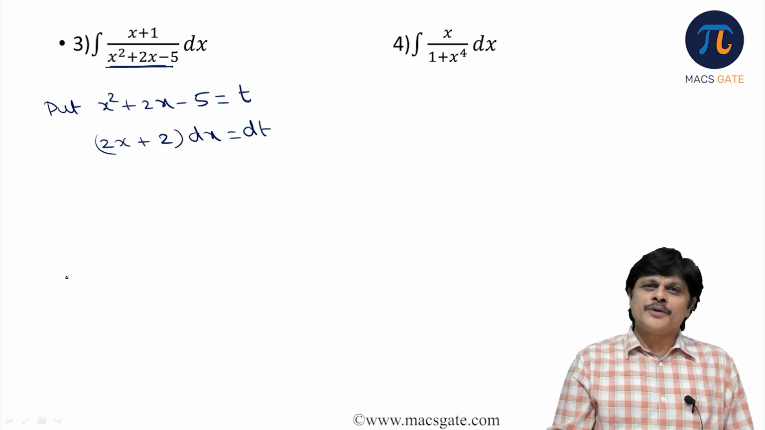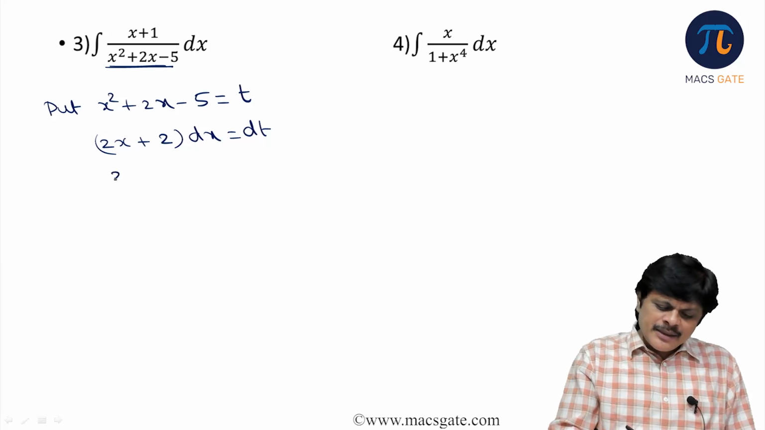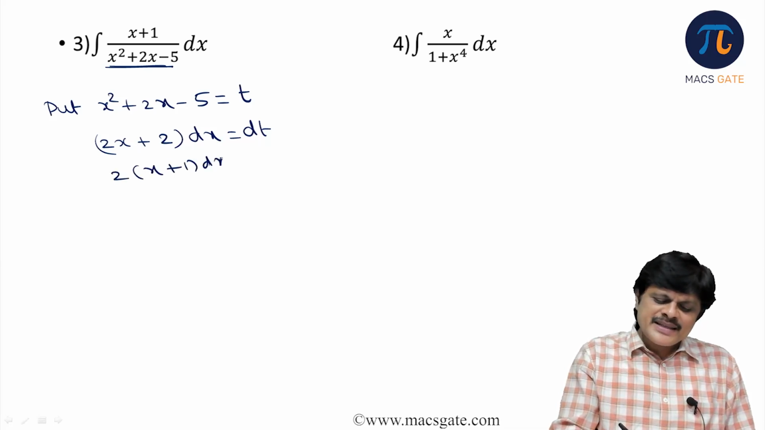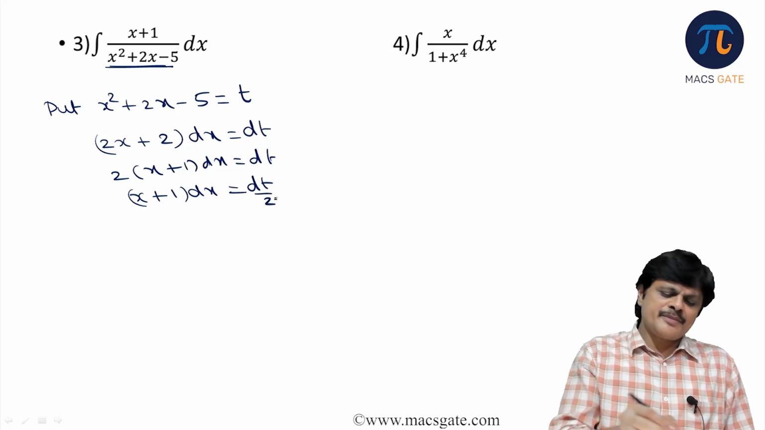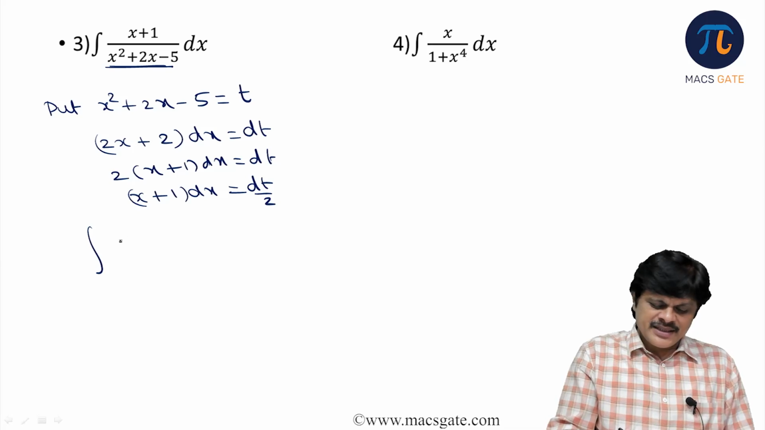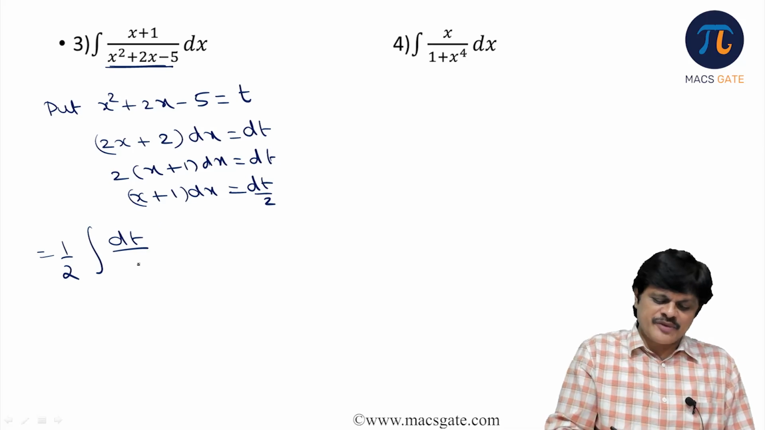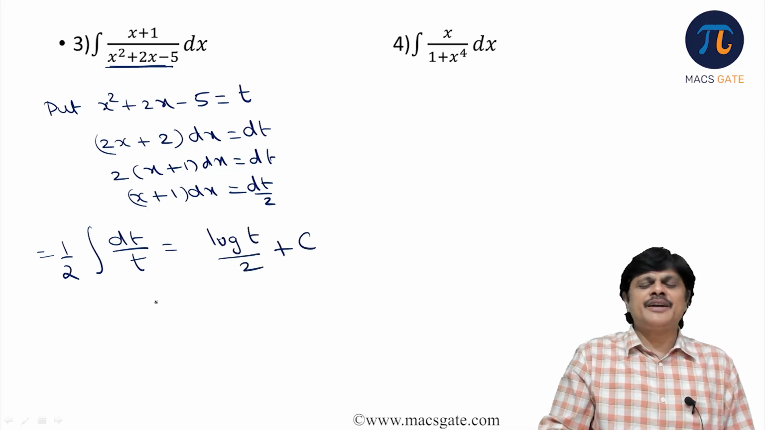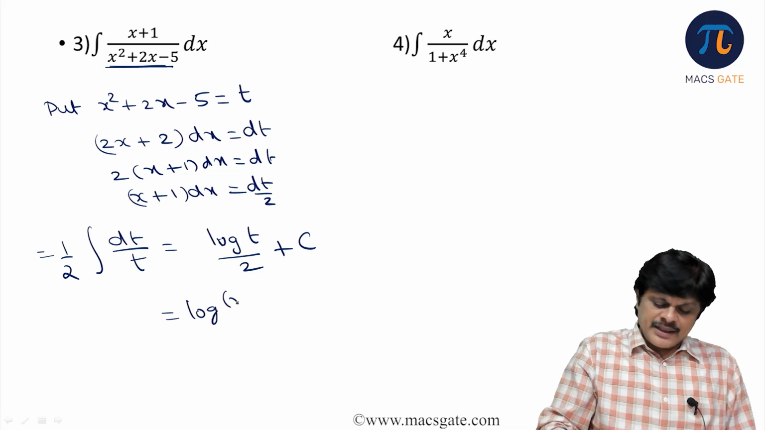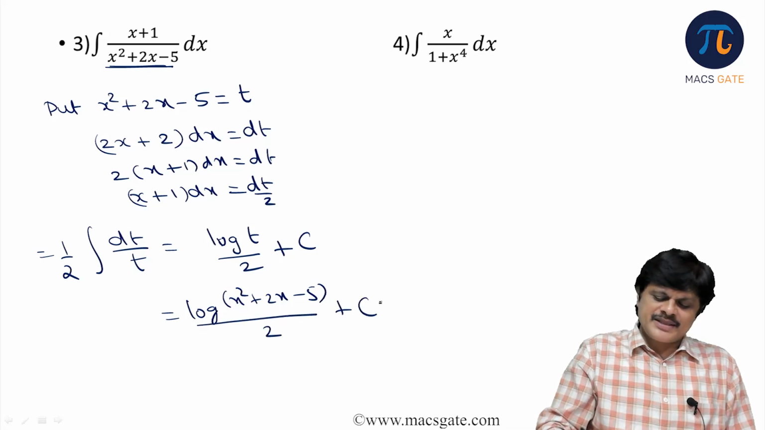Got it? Hope you understand. Now this is nothing but 2 into (x plus 1) dx is equal to dt. Now, what is (x plus 1) dx? Dt by 2. Just make this substitution in the numerator. (X plus 1) dx is dt by 2. So 1 by 2 outside, and the denominator x square plus 2x minus 5 is t. And what is the integral of 1 by t? Log t by 2 plus constant of integration. But what is t? Log of (x square plus 2x minus 5) whole divided by 2 plus c.